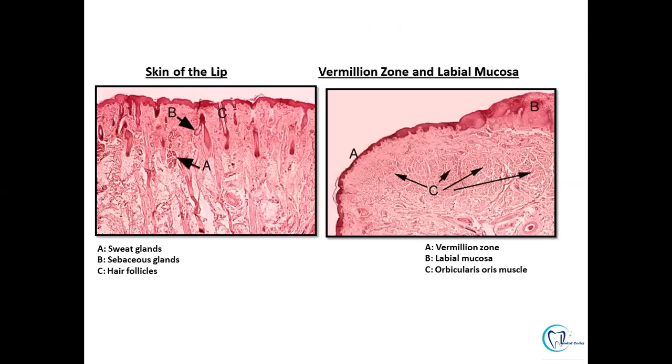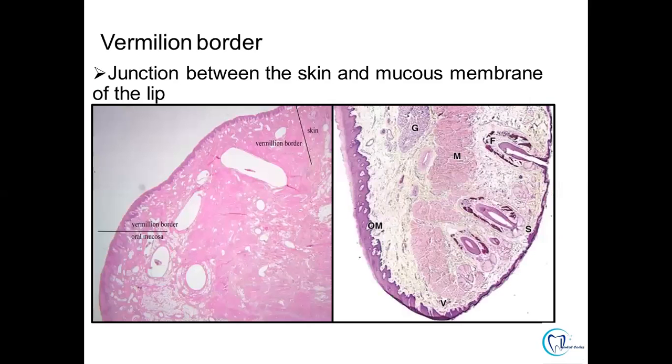So when we see the histology of the skin of the lip, we can appreciate that there are sweat glands, sebaceous glands, and also hair follicles. All these are adnexal skin structures which can be appreciated in the histology of the lip, which is continuous with the skin. Whereas in the area of the vermilion zone, we can appreciate that there is thin keratinized epithelium, there are muscle bundles, and some sebaceous glands can be present.